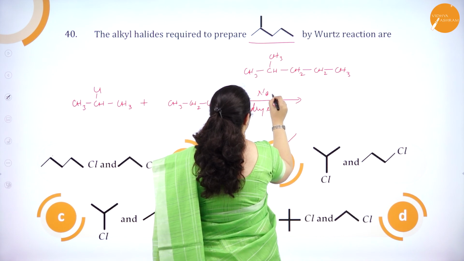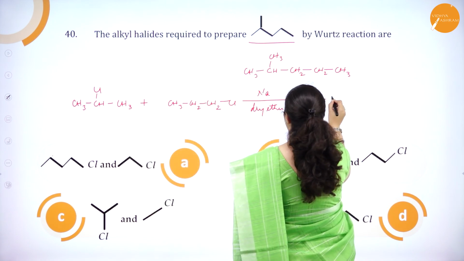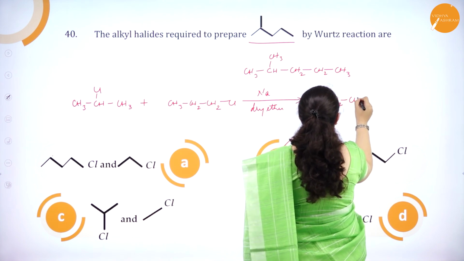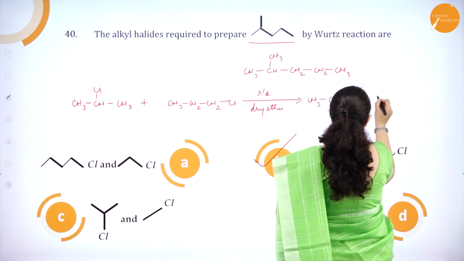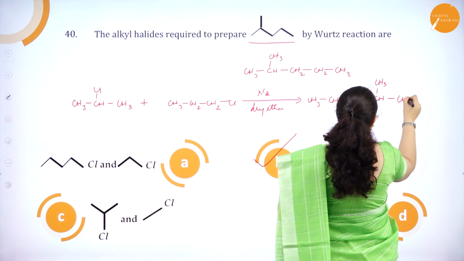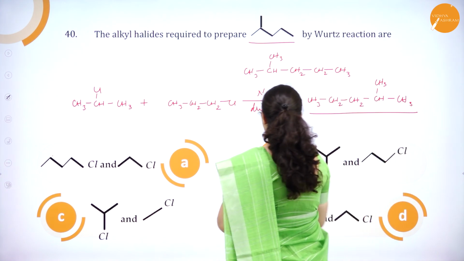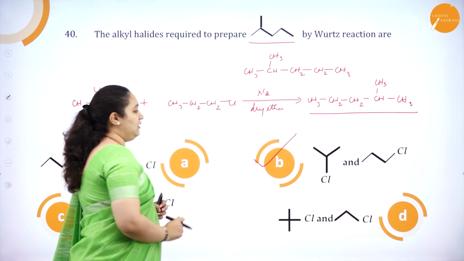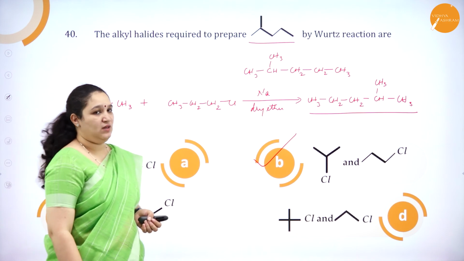We have Wurtz reaction here. So we will get the answer as CH3, CH2, CH2, CH2, the other CH will get added up with CH3 and CH3. So it is the same product which we have got. Option B is the correct answer. So I hope you have understood this question.